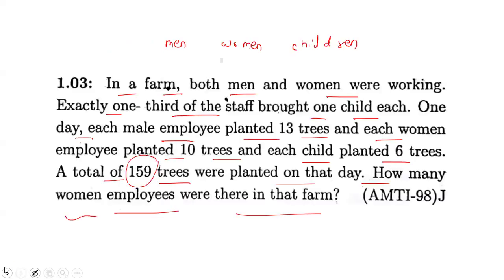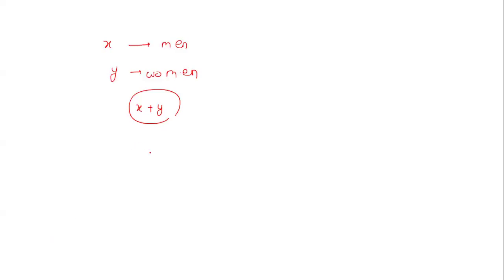So let's say X is the number of men and Y is the number of women. The total number of employees is X plus Y, and it is given that exactly one third of the staff brought one child each. So exactly one third of the total number of employees brought one child each. So these are the number of children we have.